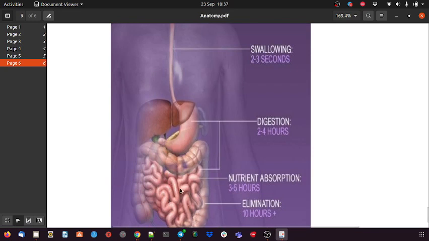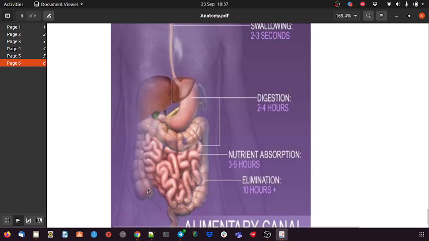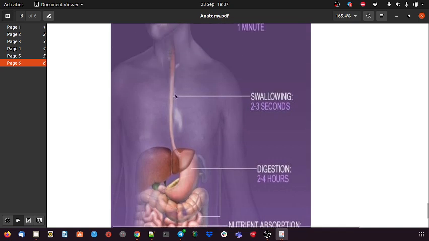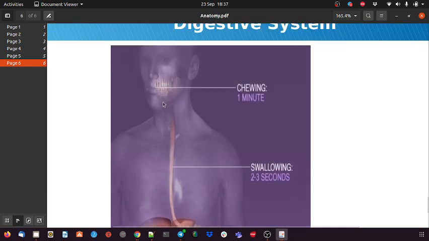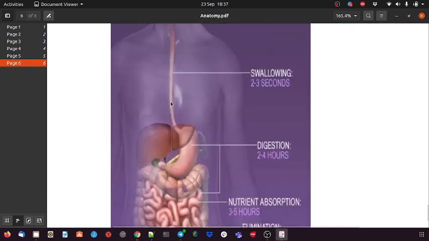In the small intestine, the food takes 3 to 5 hours, where the nutrition gets absorbed, and then it passes on to the large intestine, where it stays around 10 hours or more, and then it comes out of our body. So this whole system takes around 18 to 20 hours for the process of digestion.